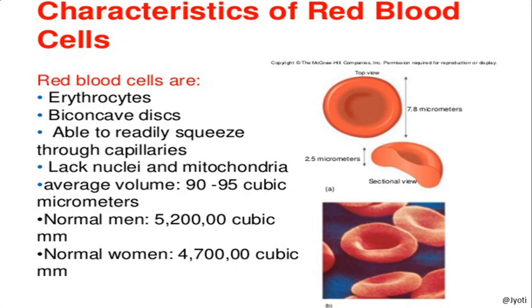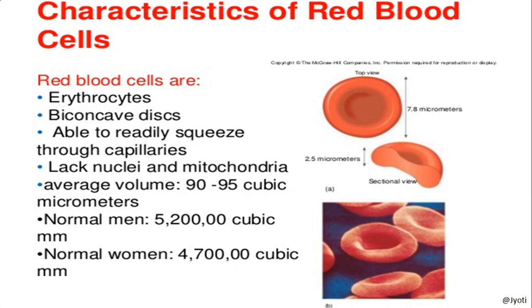Then what amount of RBC is present in a healthy human body? The average volume of RBC is 90 to 95 cubic micrometer. And in normal man, what is the number of RBC?